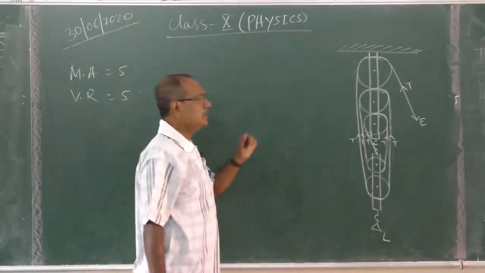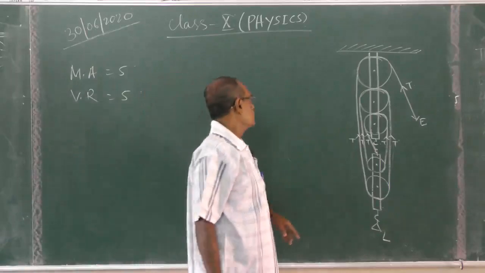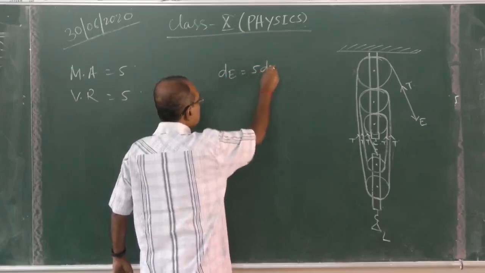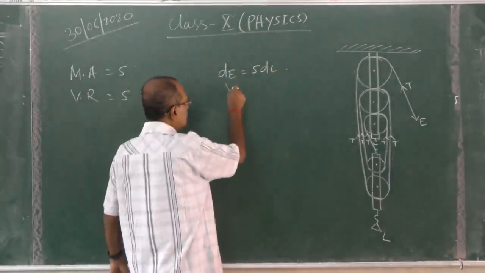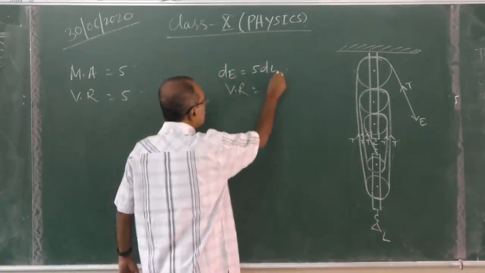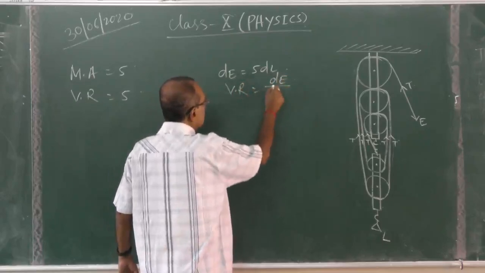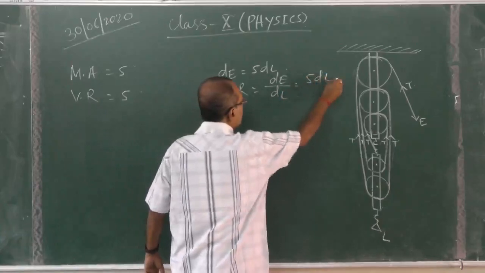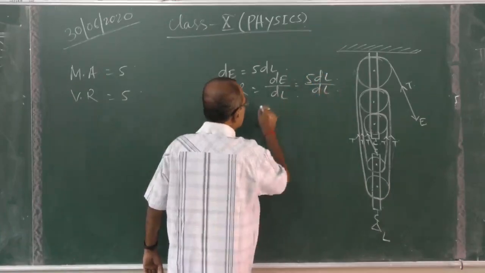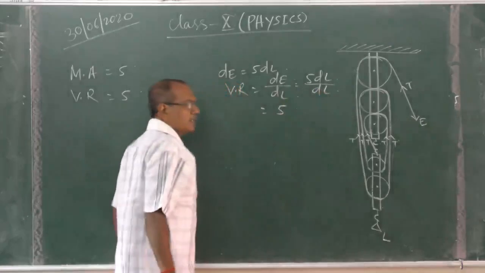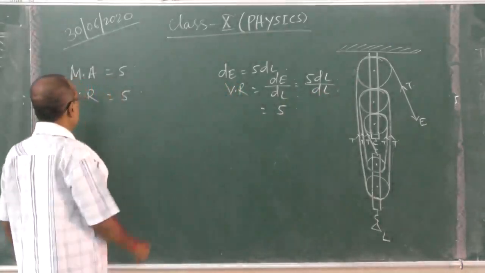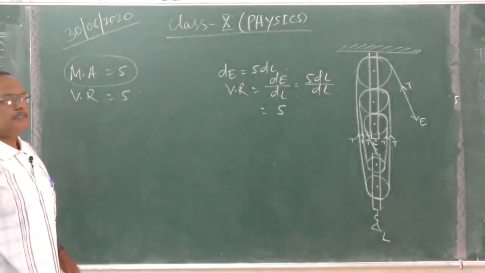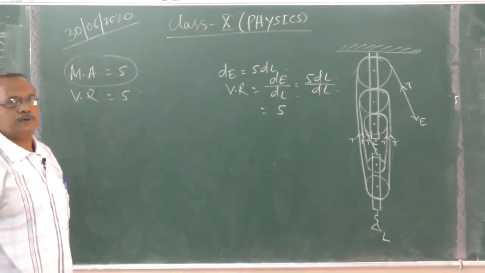So dE is equal to 5 dL. The velocity ratio is equal to effort displacement by load displacement, that is 5 dL by dL, which is equal to 5. And I told you that the mechanical advantage in actual practice will be less than 5.